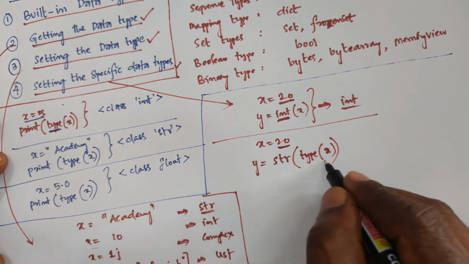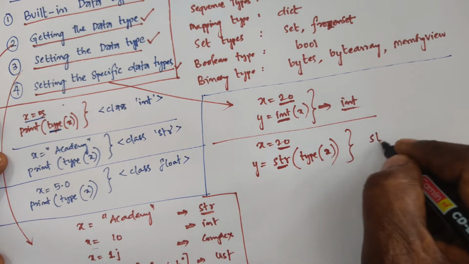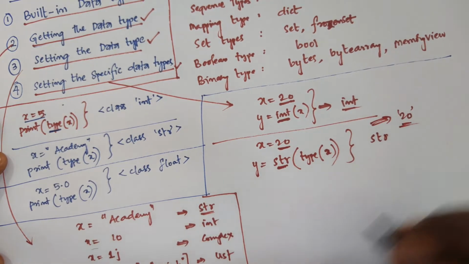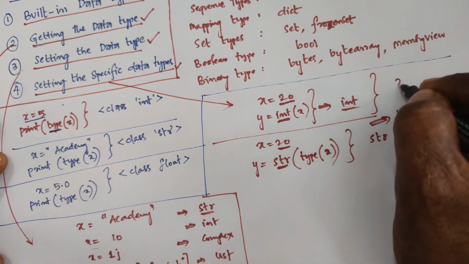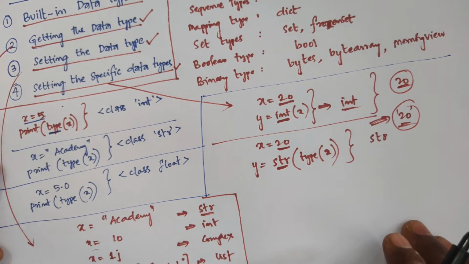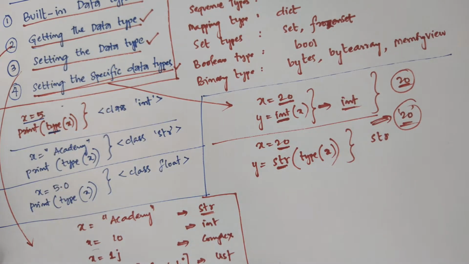The actual x value is an integer, and you can convert it with the help of str. Finally, you will get the result as a string. The final value is '20' in single quotation marks, whereas the original result is exactly 20, without quotes. So, that is the role of setting specific data types.